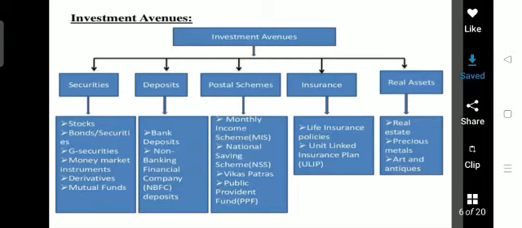So the investment avenues are going to be classified into these categories: securities, deposits, postal schemes, insurance and real assets. And there is also another classification on the basis of financial assets. Securities are going to be stocks, bonds, equity share securities, or preference share securities.